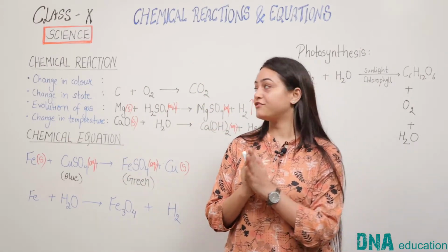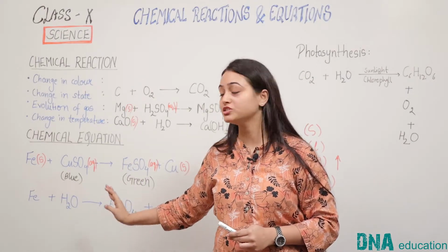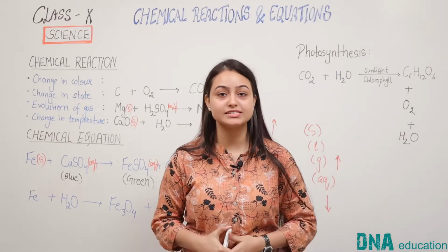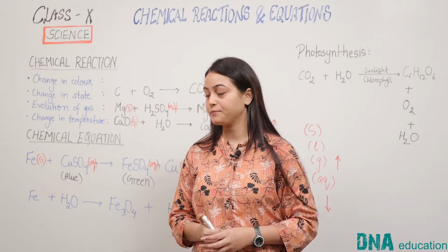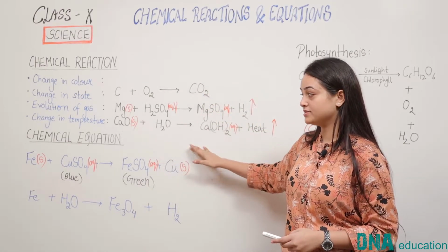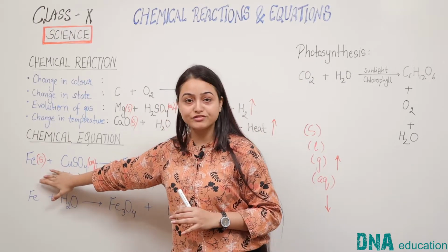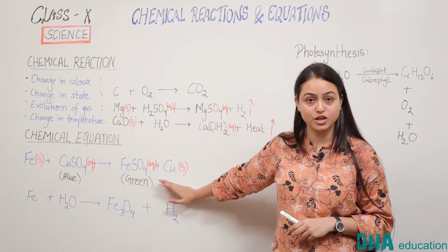So friends, so far we have studied about a chemical reaction and the representation of chemical reaction in the form of a chemical equation. Now next comes balancing of chemical equations. This is very important in chemistry. What does balancing mean? Balancing means that the chemicals on the left hand side of the equation equal those on the right hand side of the equation.